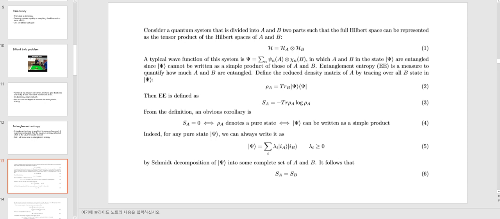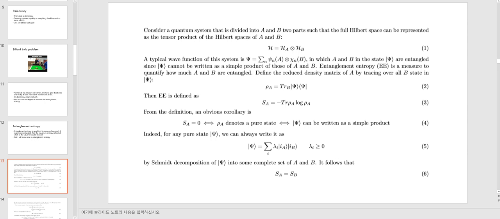Consider a quantum system that is divided into A and B, two parts, such that the Hilbert space can be represented as the tensor product of the Hilbert spaces of A and B. Like this. A typical wave function of this system, psi, is like this, in which A and B in the state psi are entangled, since psi cannot be written as a simple product of those of A and B.